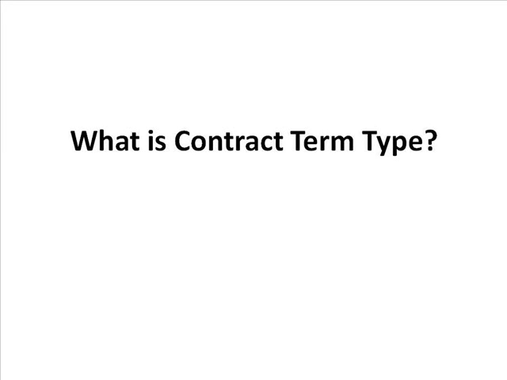What is a contract term type? It is the period of time for which a contract lasts. Now, normally when we are talking of term types, we are not talking of any date. Rather, we are talking about the language inserted in a contract from which we can determine the end date of the contract, starting from the start date or the effective date. Thus, this concept can be of various types, like evergreen, conditional, fixed, silent, etc.